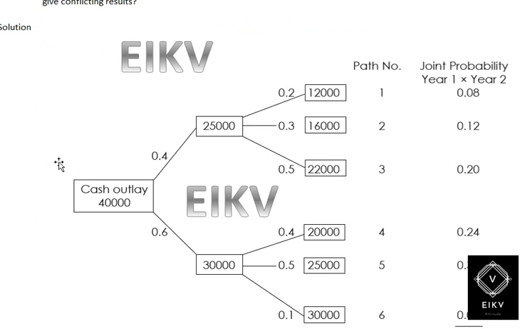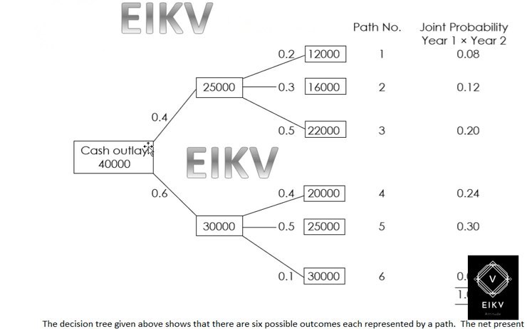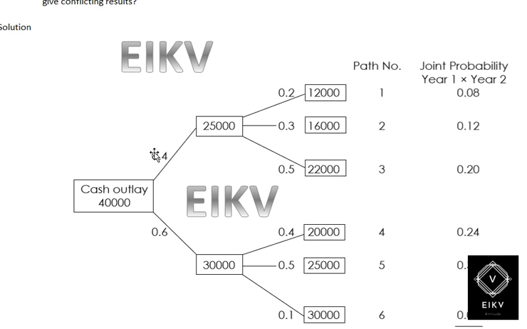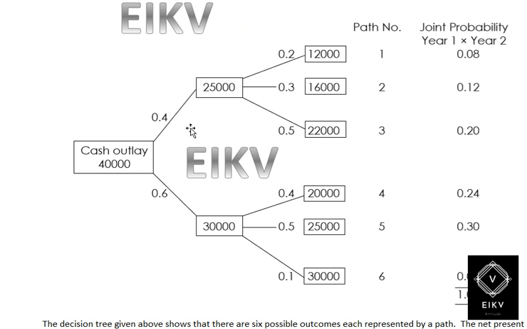First we have a decision tree. For that we have a cash outlay of 40,000. So 40,000 is the initial investment, or the capital which the company should pay. Then when it is compared to income, it is split into 0.4 and 0.6.